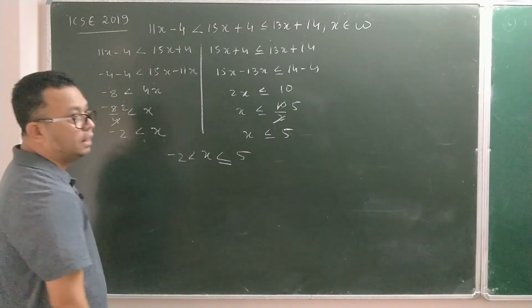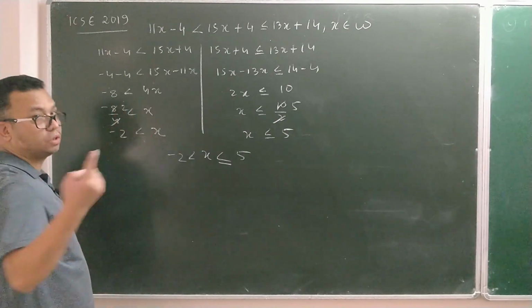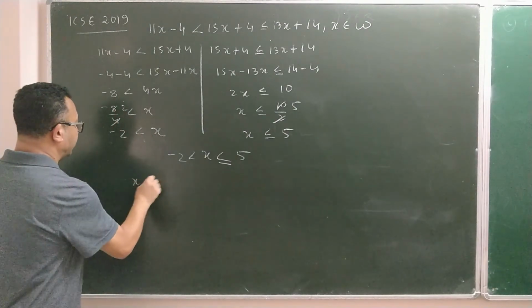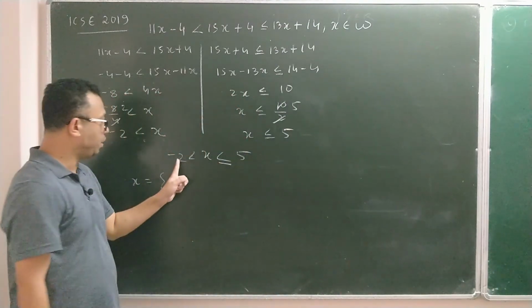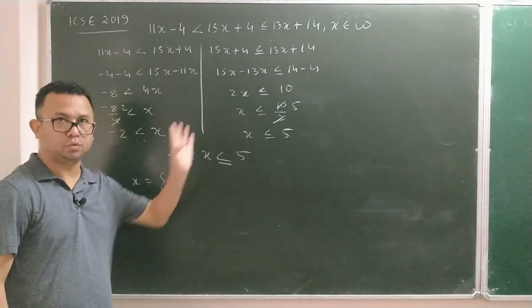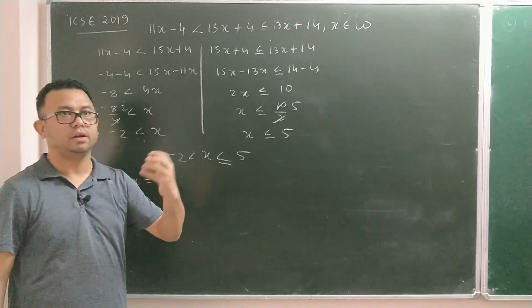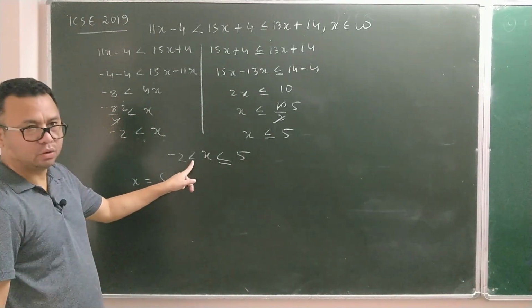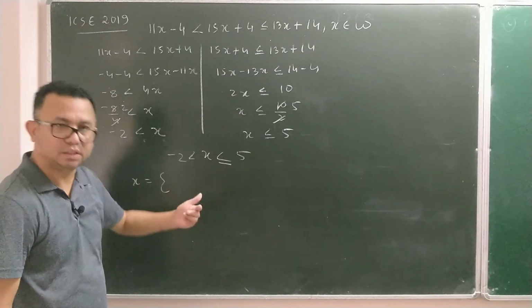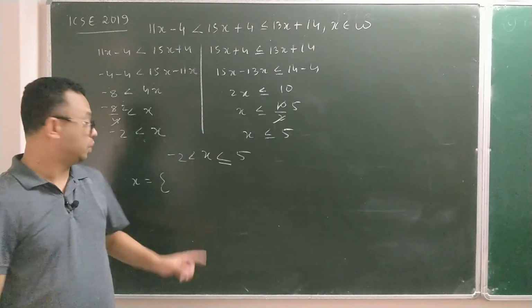Now I have to select the solution set. The question was also telling you to find the solution set. What is the value of x? Since x belongs to whole numbers, between minus 2 and 5 you have to select all the whole numbers. Minus 2 I'll not take because equal to is not there. Next number is minus 1. Is minus 1 a whole number? The answer is no. So I'll not write minus 1.